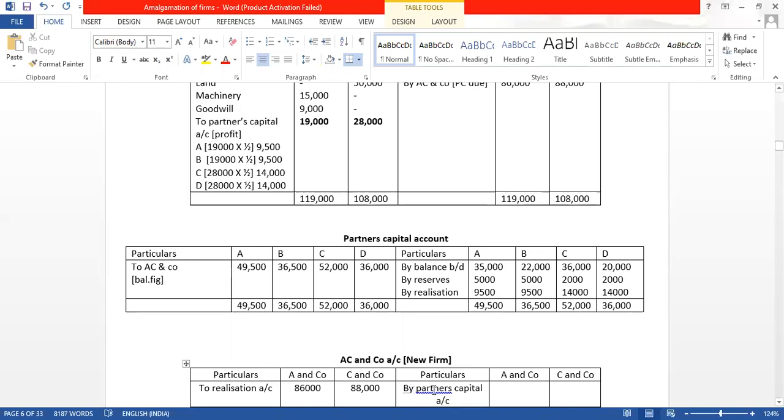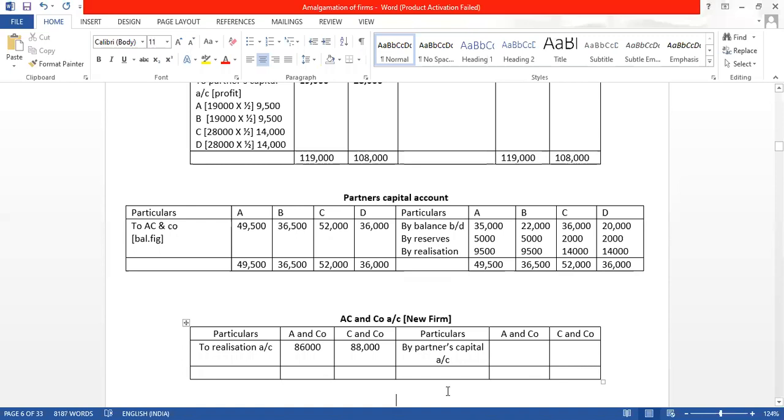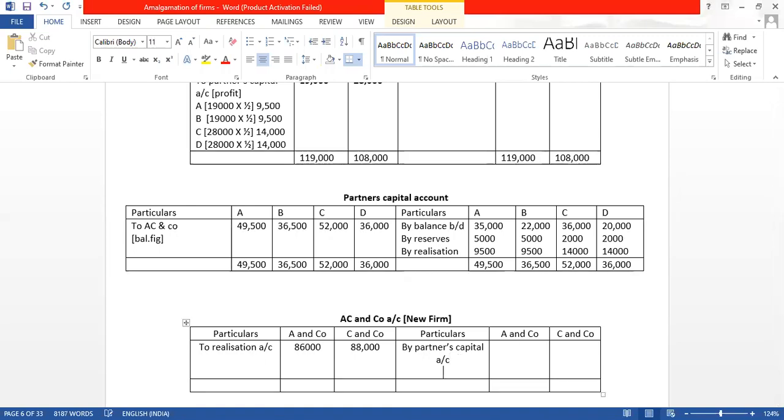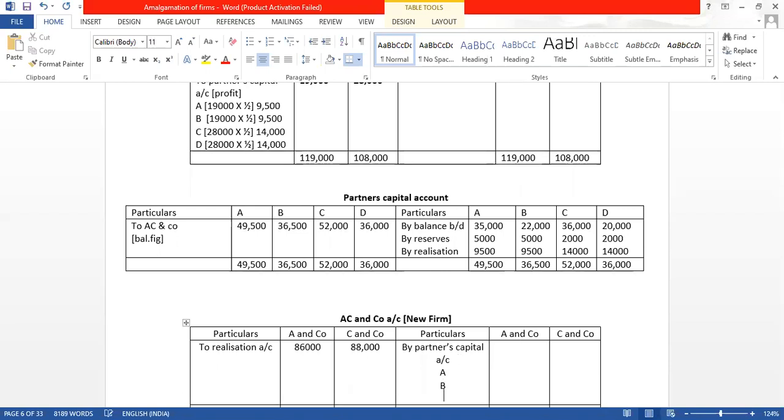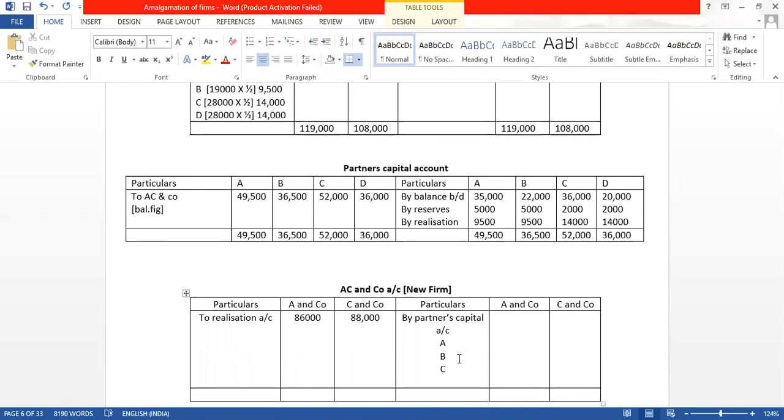Sorry. By partners capital account in the credit side. How much, who all the partners? A, B, C and D. Here it is 49,500. Here it is 36,500. And in the other side, that is C and D, it is 52,000 and it is 36,000.